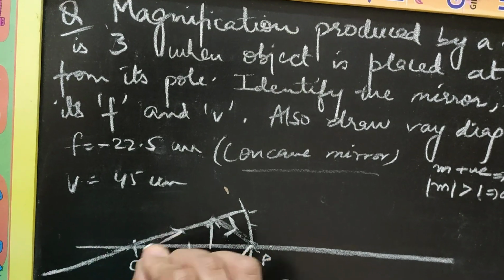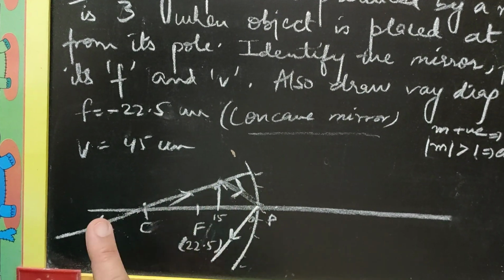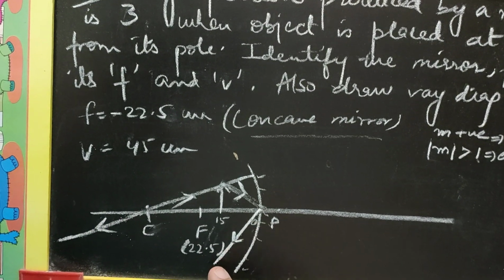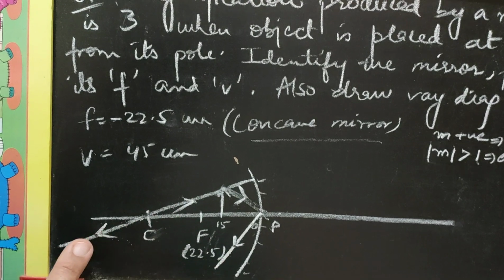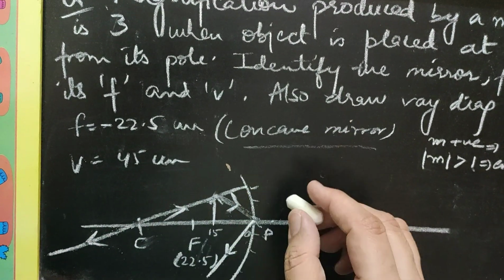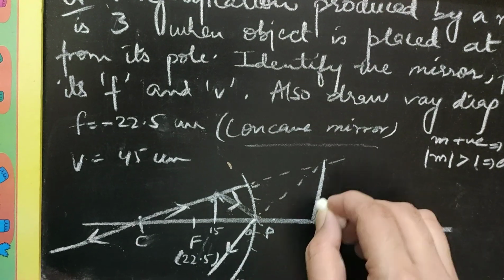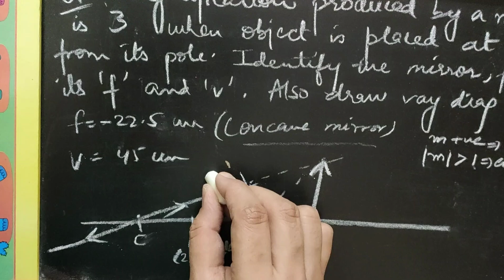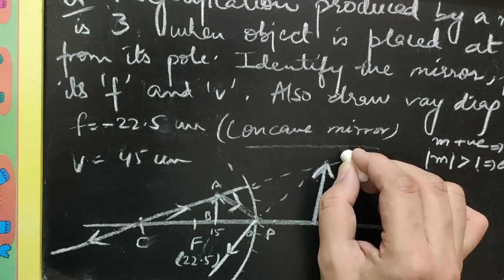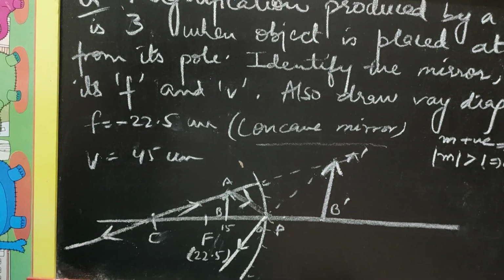It will retrace its path after reflection. So these are the two diverging rays coming from the mirror after reflection. These reflected rays, when produced back, give a virtual, erect and enlarged image somewhere here. If the object is AB, this image here is A dash B dash, a magnified virtual erect image.